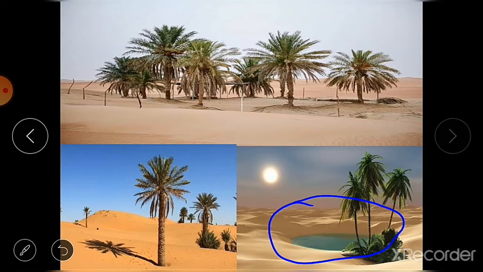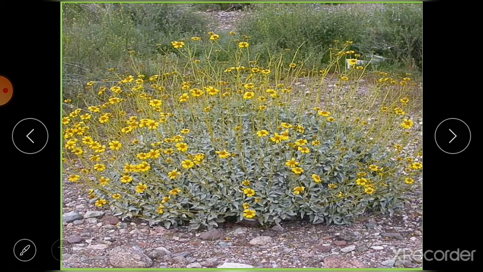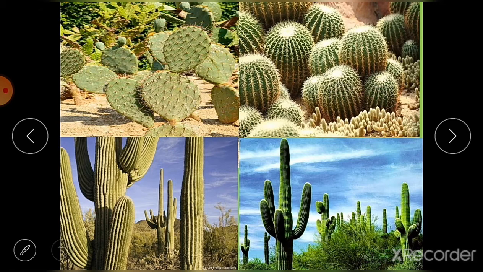Okay, desert plants. And this one is brittle bush. This is brittle bush, you can see in the deserts. These plants grow here because they need very little water and they can grow in the hot conditions. Here you can see again different types of cactus.